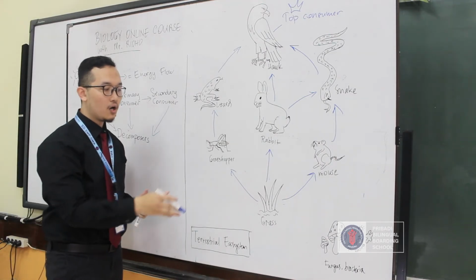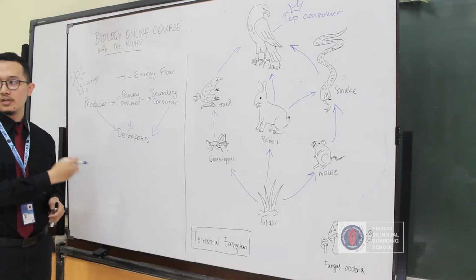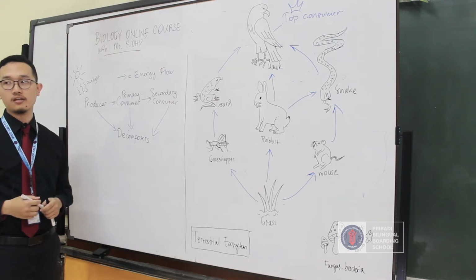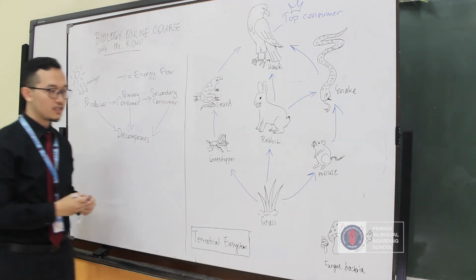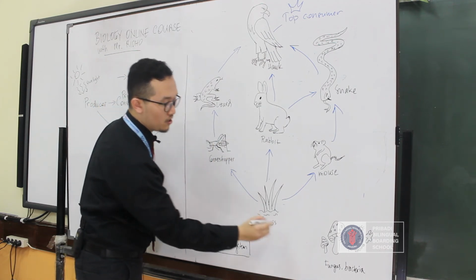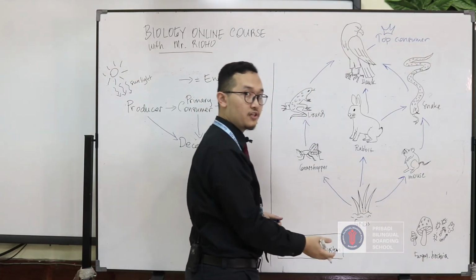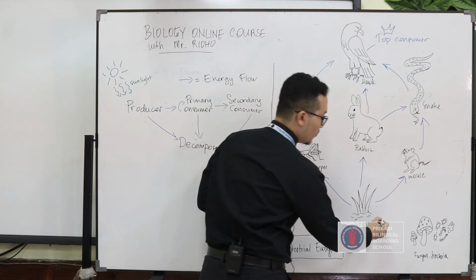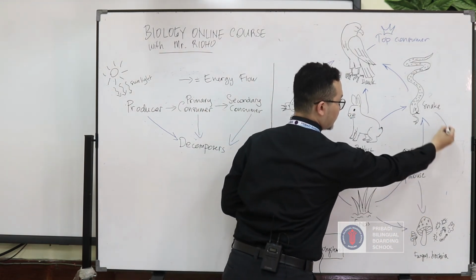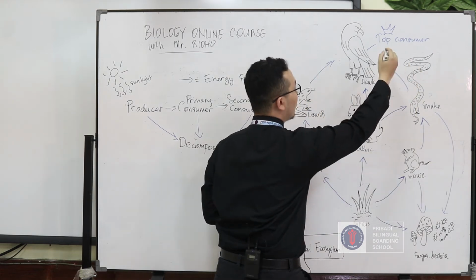All right. So how about the decomposer? Which one is a decomposer? Yes, examples of decomposers are fungus and also bacteria. So all the animals located here will give their energy later on, after they die, to the fungus. All of them, the snake also, or even the hawk.